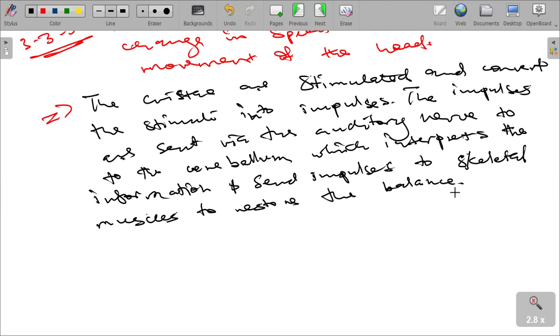So the cristae are stimulated and convert the stimuli into impulses. And the impulses are sent via the auditory nerve to the cerebellum, which interprets the information and sends impulses to the skeletal muscles to restore the balance. That is one thing that you are supposed to understand.